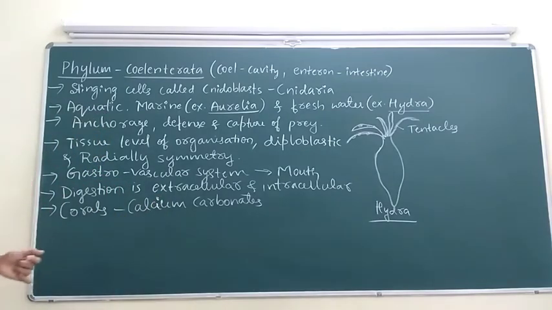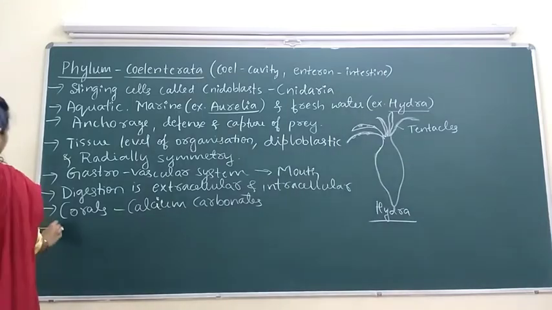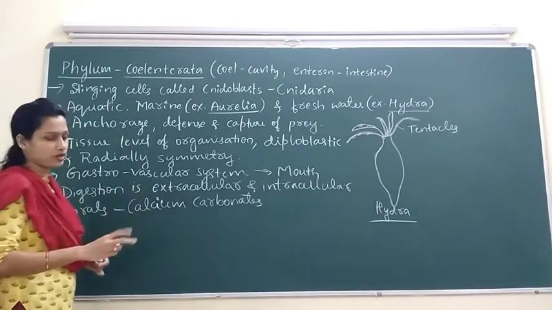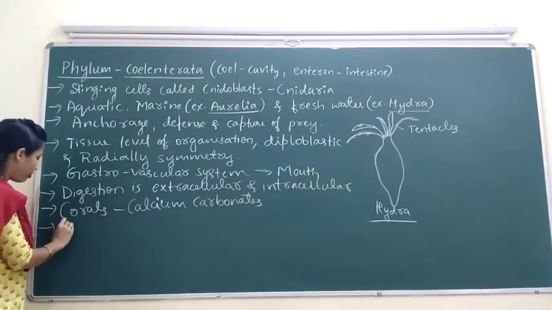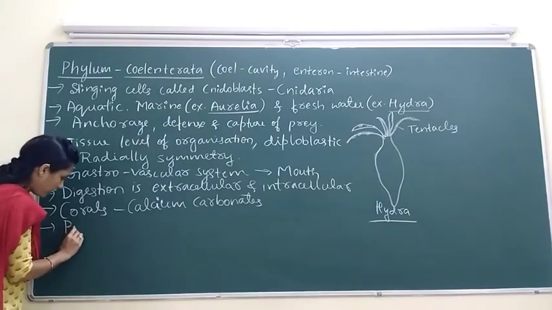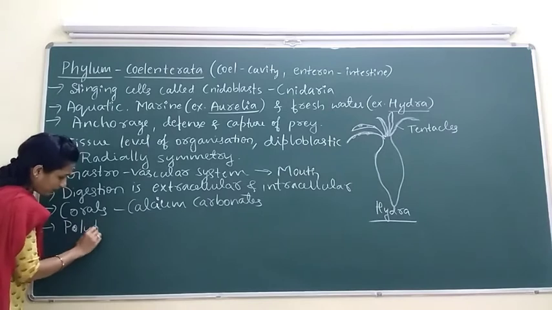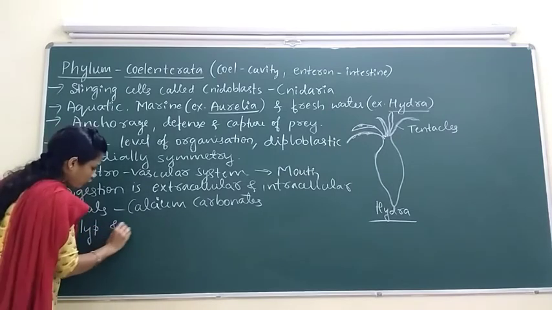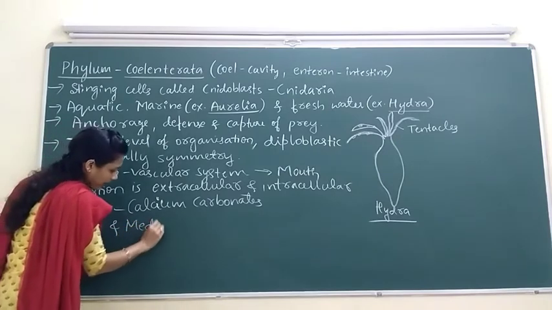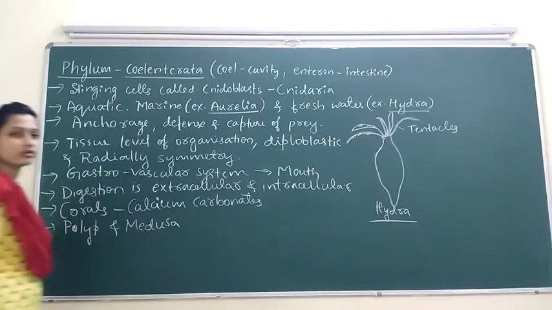Usually the Coelenterata exist in two forms, polyp and medusa.